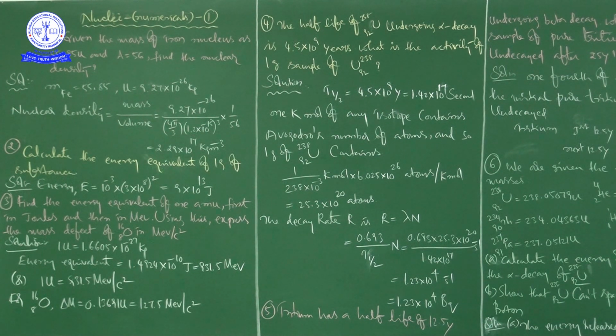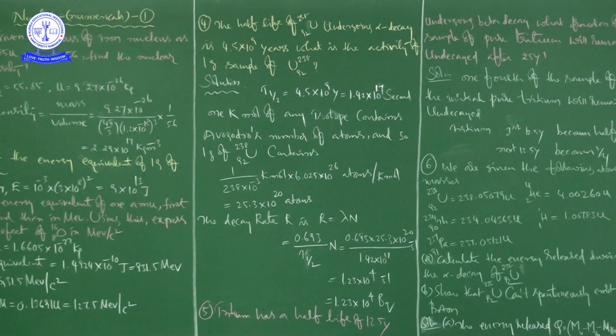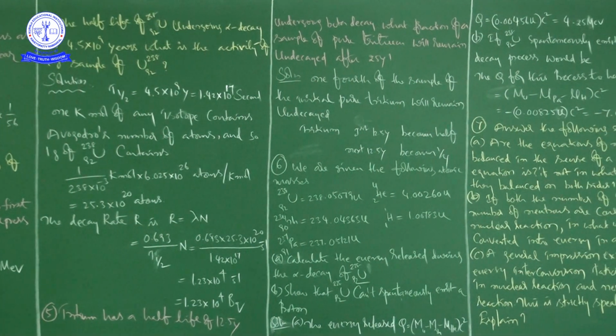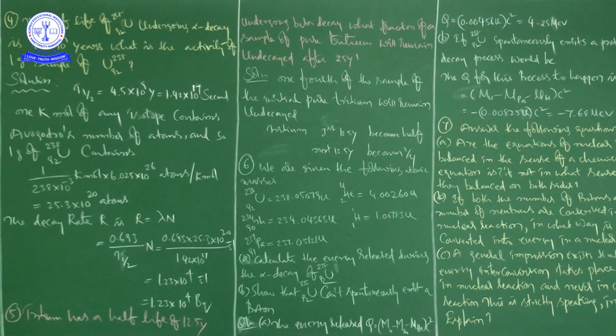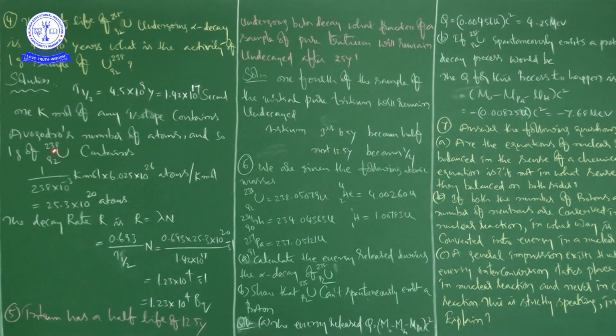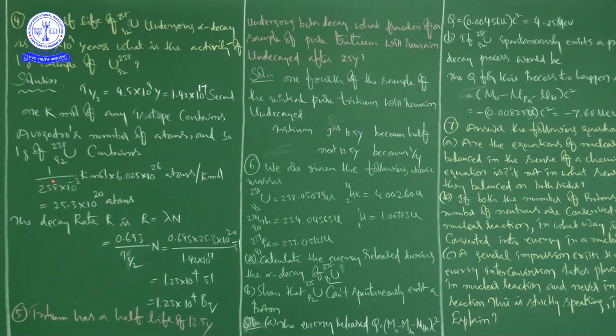Afterwards, see here, 1 k mole of any isotope contains Avogadro's number of atoms, and so 1 gram of uranium-238-92 contains 1 by 238 into 10 to the power of minus 3 k mole, because it is in grams now, so we have to convert into kilograms, into 6.05 into 10 to the power of 26 atoms per k mole.